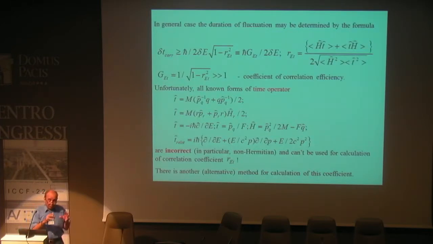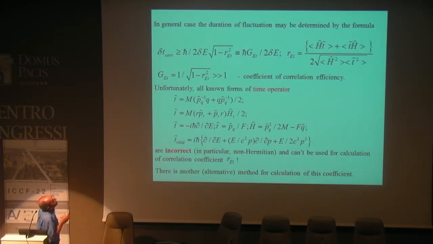From the general point of view, if we base on the equation created by Robertson and Schrödinger about 90 years ago, such a value may be calculated using this equation. Very good formula, okay. But for such calculation, we need the operator of energy, the Hamilton operator, which is normal, we know it well, but also the time operator.